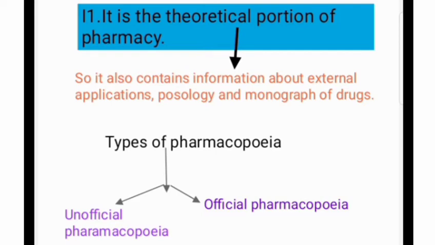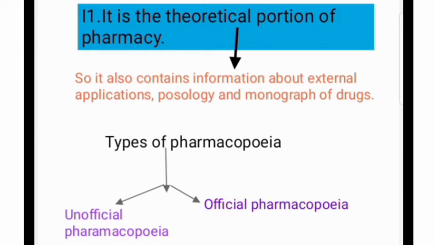So information regarding external application, posology, and the monographs of drugs, things applied in practice, are also written in a theoretical way in the pharmacopoeia. So this is the basic concept regarding the pharmacopoeia.